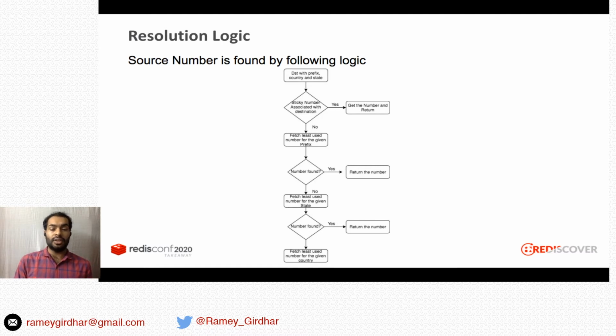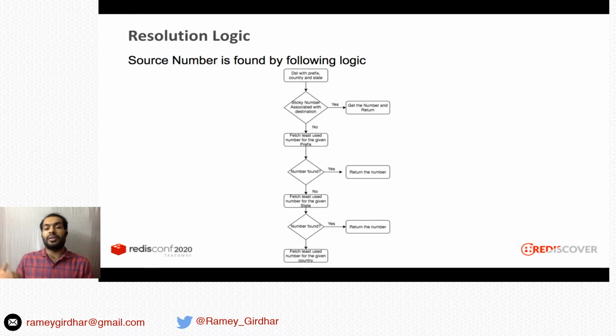We fetch the least used number for a given prefix. For example, our customer wants to send a message to a number that's the Los Angeles number, and the pool has Los Angeles number. So we'll prefer sending it via Los Angeles number.